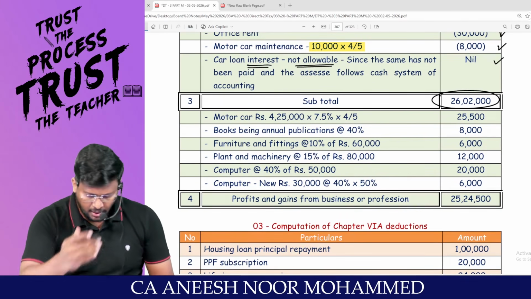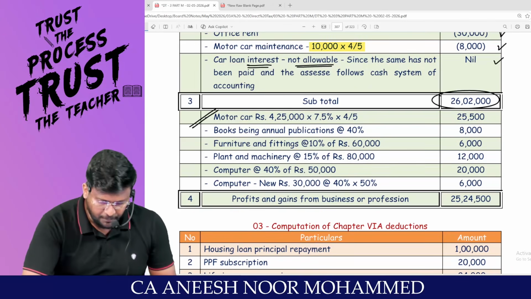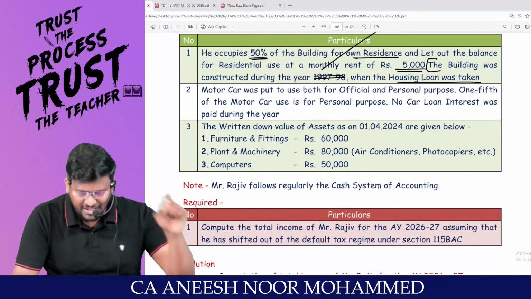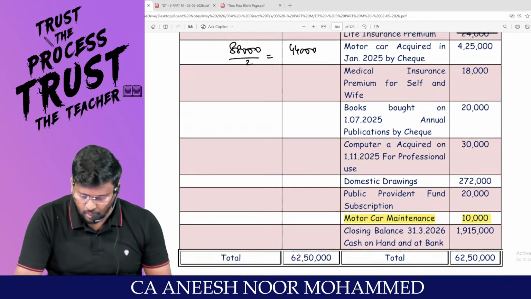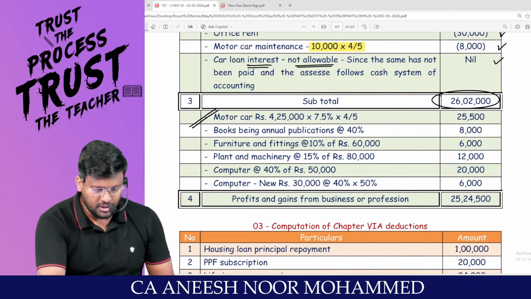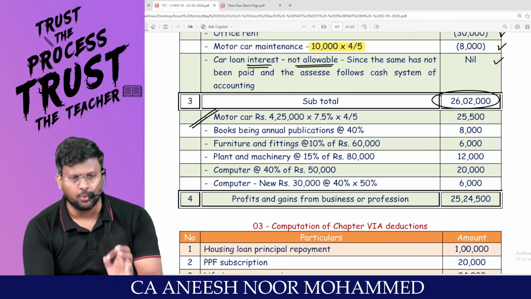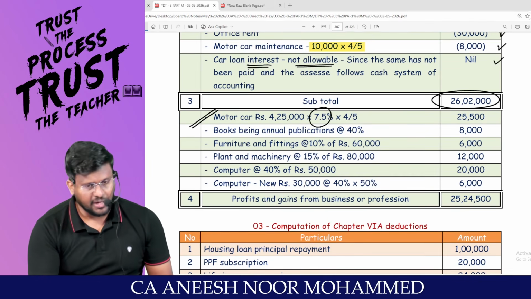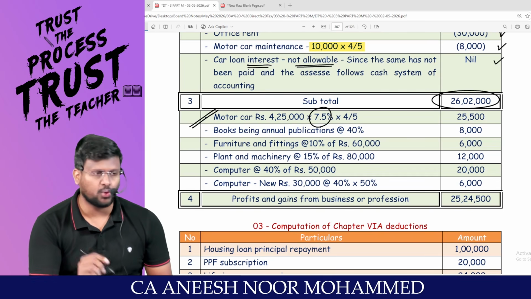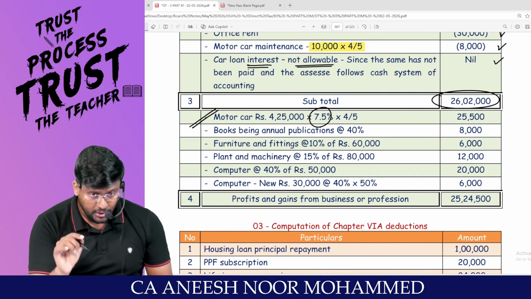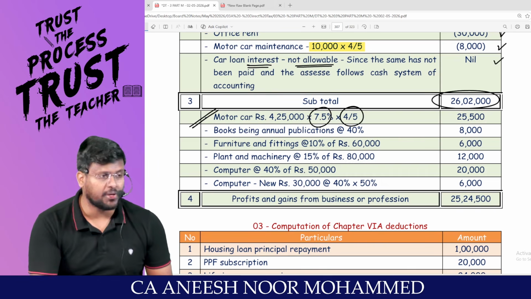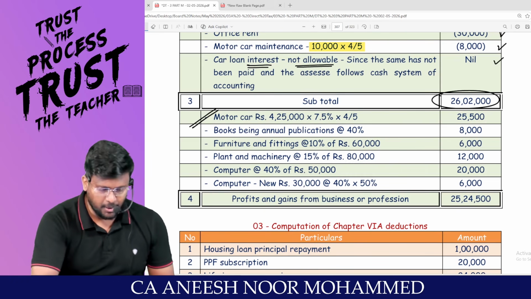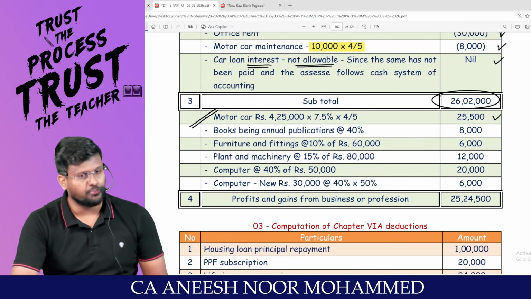Now you are supposed to claim the depreciation for every item. Motor car, opening WDV has been given. Currently you have purchased a motor car. What is the cost of the motor car? For this 4,25,000, since it has been put to use for less than 180 days, it is entitled for only half the rate of depreciation. Instead of 15%, you will get only 7.5%. That too, only 4/5 will be allowed because 1/5 of the car has been used for personal purpose. So 25,500 is the motor car depreciation.